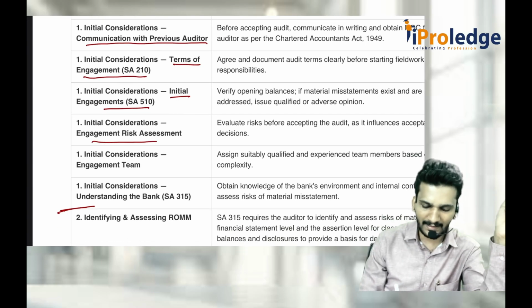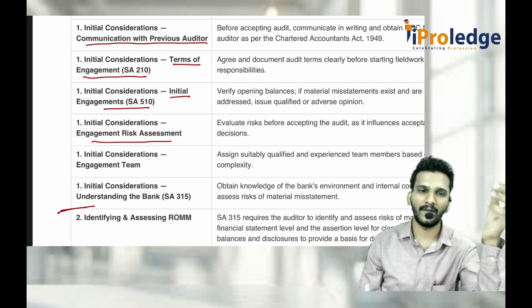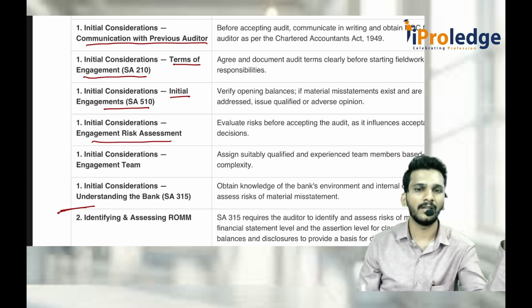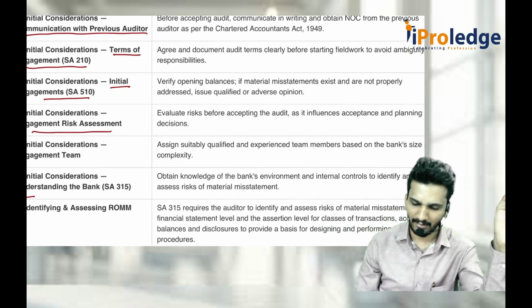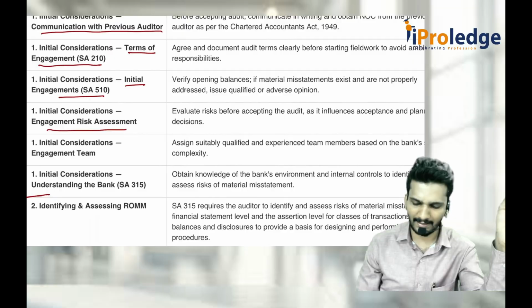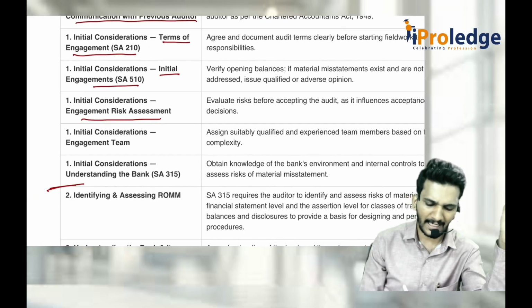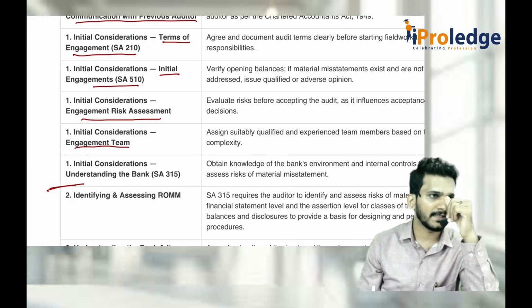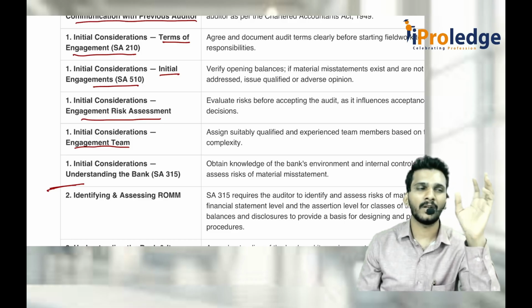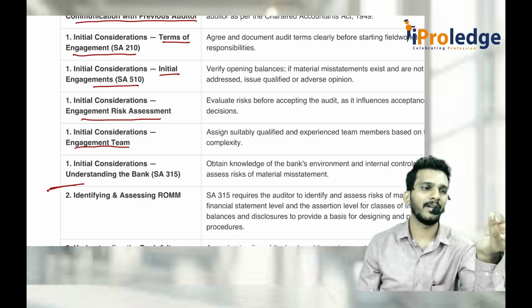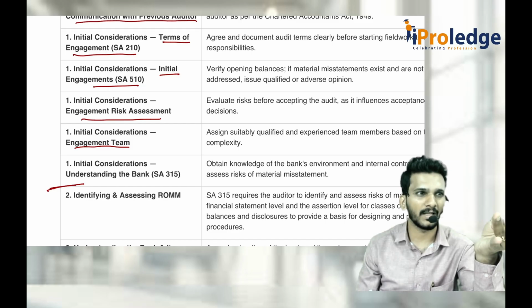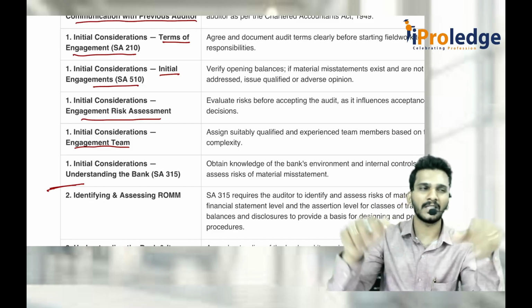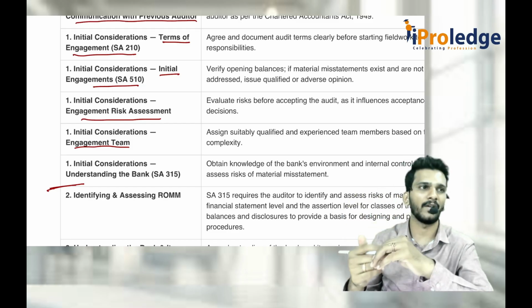Then you try to analyze the engagement risk also. What is engagement risk? See, it is not audit risk, it is engagement risk. If I accept this audit, this will influence the acceptance or planning decision, etc. Then engagement team. As I told that in SQC 1 and SA 220, your team should be competent, capable, and time should be there, and resources should also be there. So engagement team, you should prepare such a way that they are capable for this activity.